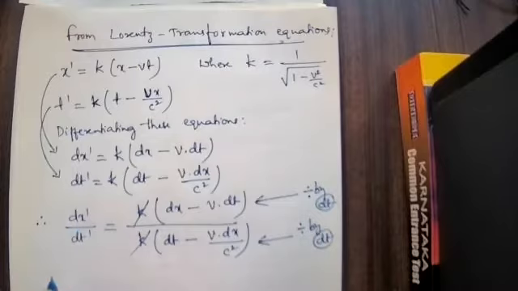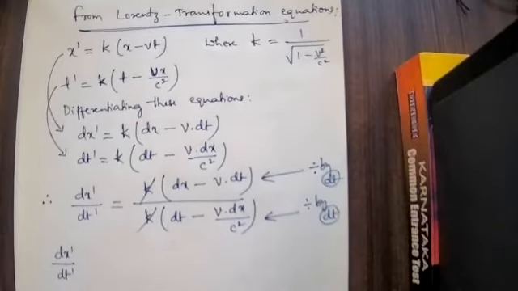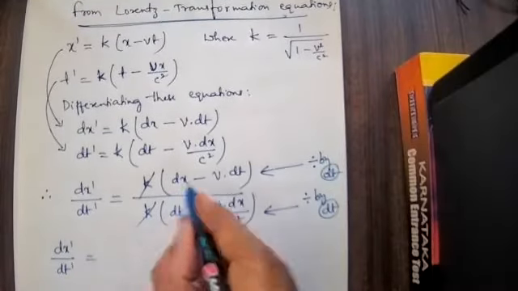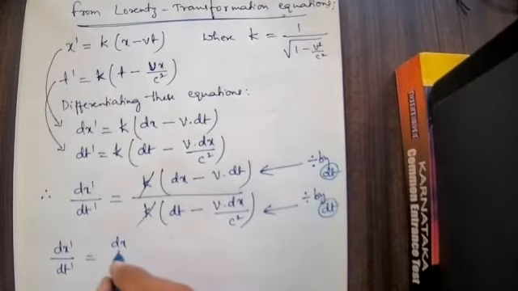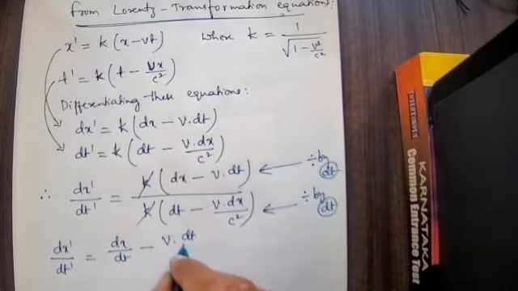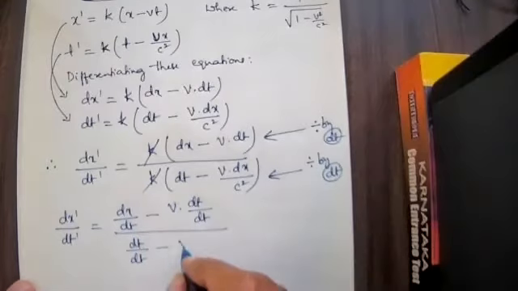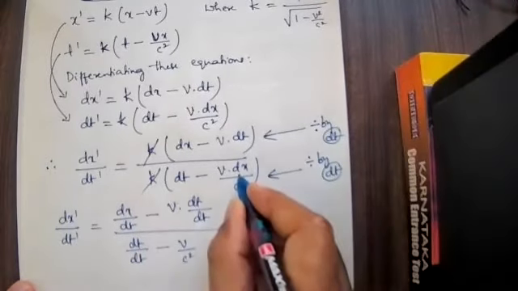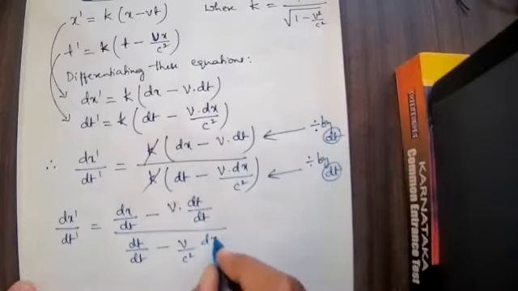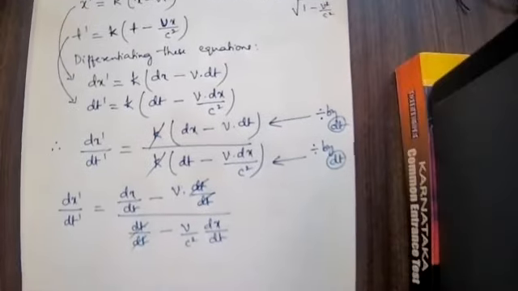Therefore, not this one, this one I will keep as it is. dx dash divided by dt dash is equal to dx divided by dt minus v into dt divided by dt, whole divided by dt divided by dt minus v divided by c square dx divided by dt. dt gets cancelled here.